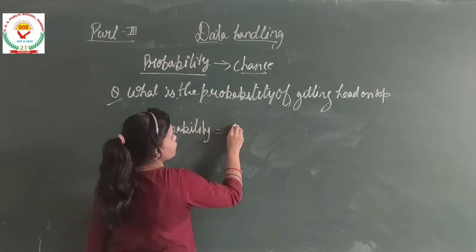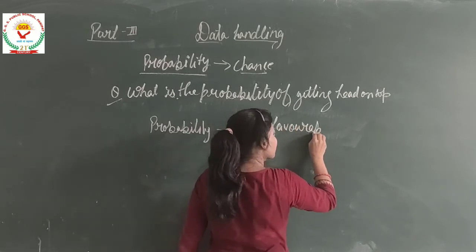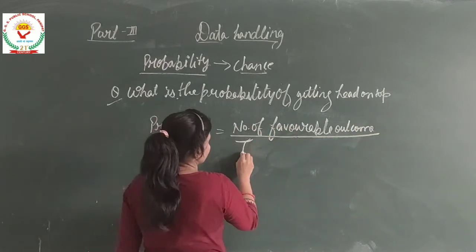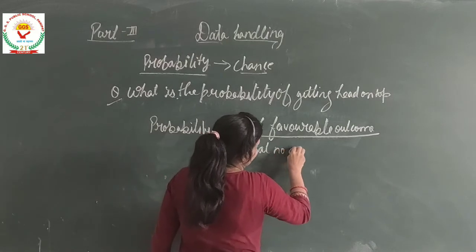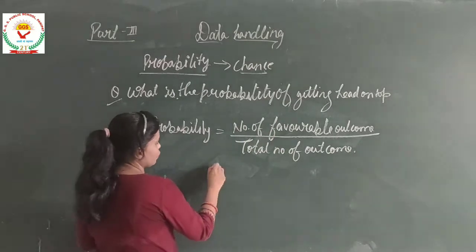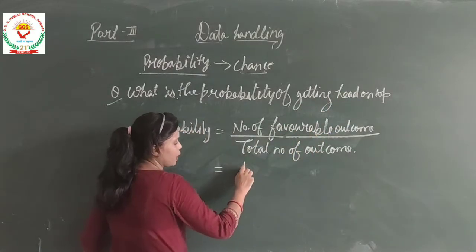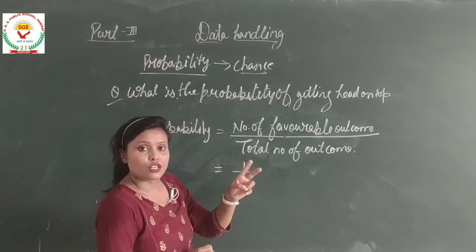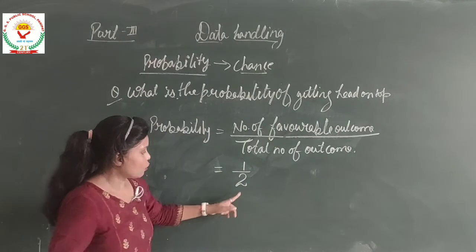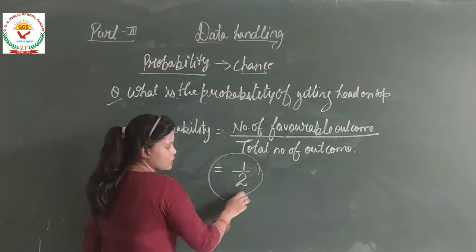Number of favorable outcomes divided by total number of outcomes, right? So number of favorable outcomes is head, because head is only 1. So number of favorable outcomes is 1. Total number of outcomes is 2. Why? Because there are two faces on the coin. So the probability of getting head on the top will be 1 by 2.